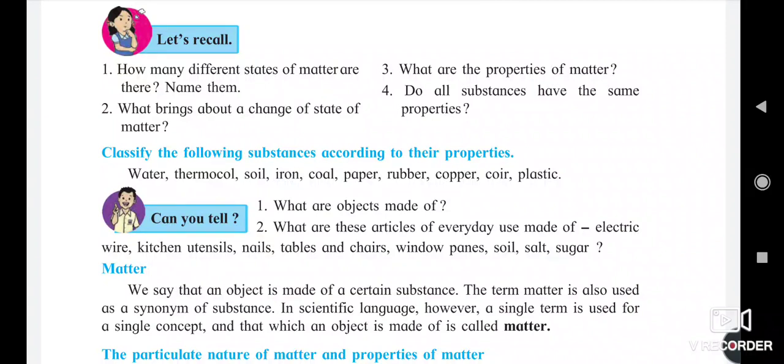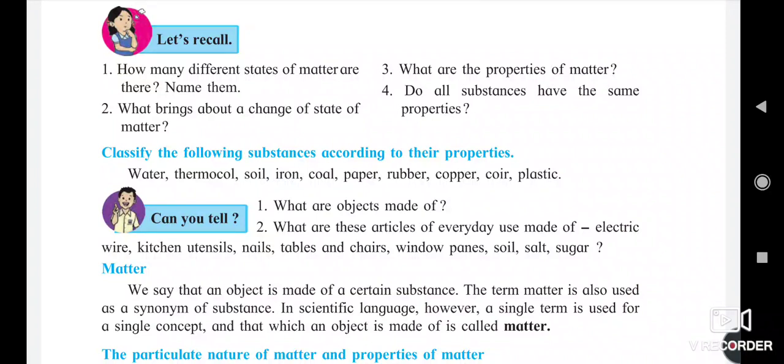It depends upon the states of matter. If the matter is in a liquid form, its density is lower than the solid matter, and the gaseous state of matter is less dense than the liquid state.